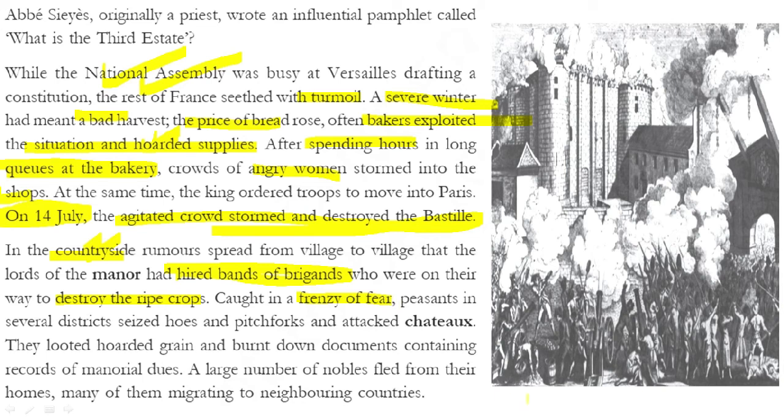So what happens? They were caught in a frenzy, and peasants in several districts seized hoes and pitchforks and attacked chateaux. These were the huge mansions of the nobles, and there they looted hoarded grains, burnt documents containing the records of manorial dues. It contained the records of the peasants who had to pay their dues to the nobles. Okay, so what happened as a result? The nobles fled from their homes, many of them migrating to neighboring countries as well.